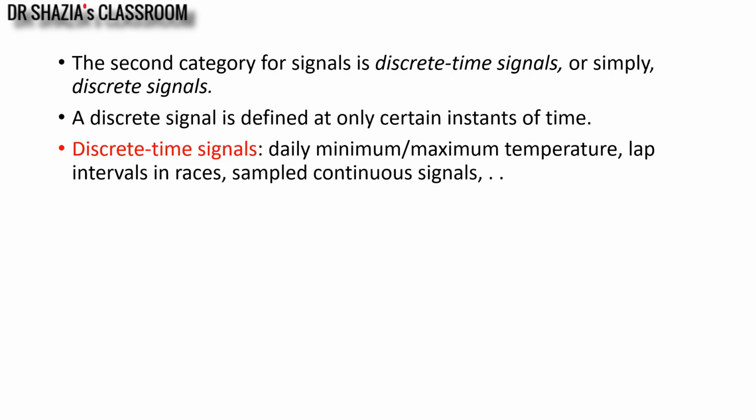Examples of naturally occurring discrete time signals are recordings of the maximum and minimum temperature of a day over a week, a month, or a year, and lap intervals in races. Most of the major class comes from sampled continuous signals. Most of our signals are continuous in nature, so if we sample them in the time domain, we generate a discrete time signal.